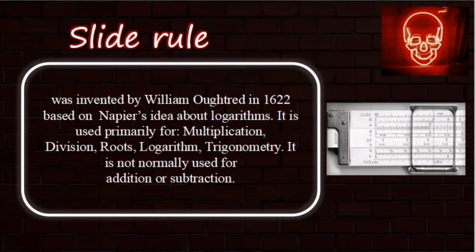Under the mechanical era, first we have the slide rule. It was invented by William Oughtred in 1622. It is based on Napier's idea about logarithms. It is used primarily for multiplication, division, roots, logarithms, and trigonometry. It is not normally used for addition or subtraction.